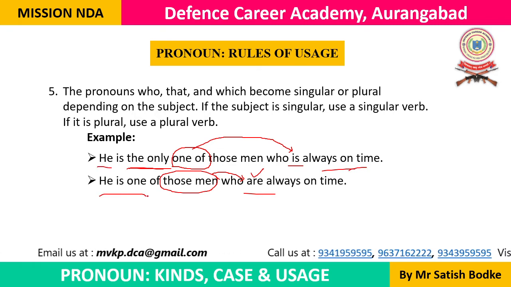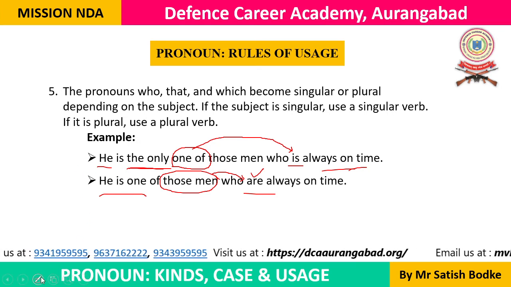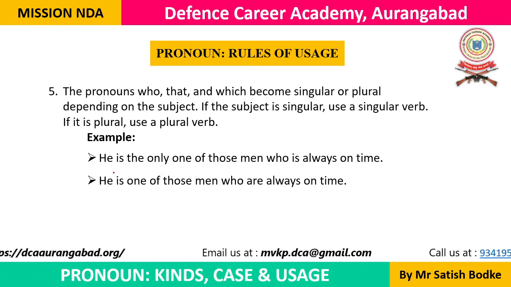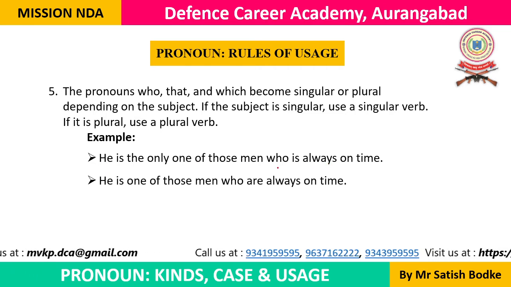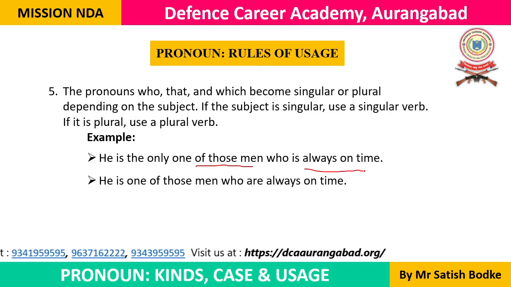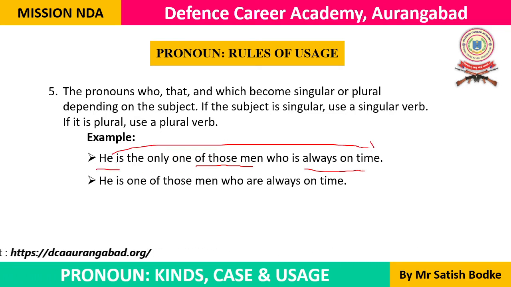But in the next example, try to understand the difference between the meaning. The difference in meaning is what we need to understand. Here we are talking about some people who do not come on time, and he is the only man who comes on time. This is what we are talking about in this first example.